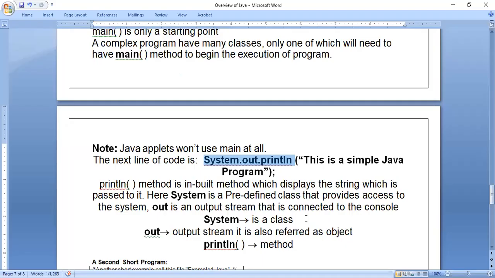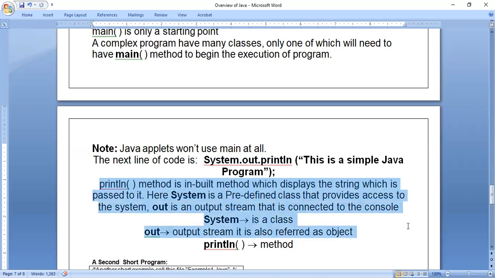Okay, you see here, println or print method is a built-in method. Built-in means which is already present, like a library method, which displays the string which is passed to it. Here System is a predefined class. out is an output stream that is connected to the console. So System is a class, out is an output stream, also referred to as an object. println is a method. So these three things we have to remember: System is a class name, out is an object name, println is the method name.